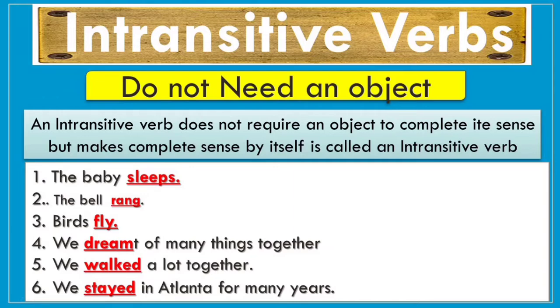In the fifth sentence, if you see, the sentence is we walked a lot together. So this verb walked is sufficient. It does not require any object to complete its meaning. So this verb is called an intransitive verb. Similarly, in the sixth sentence also, we stayed in Atlanta for many years. So we stayed. This much part is sufficient for a sentence to give a meaning. So stayed is an intransitive verb.